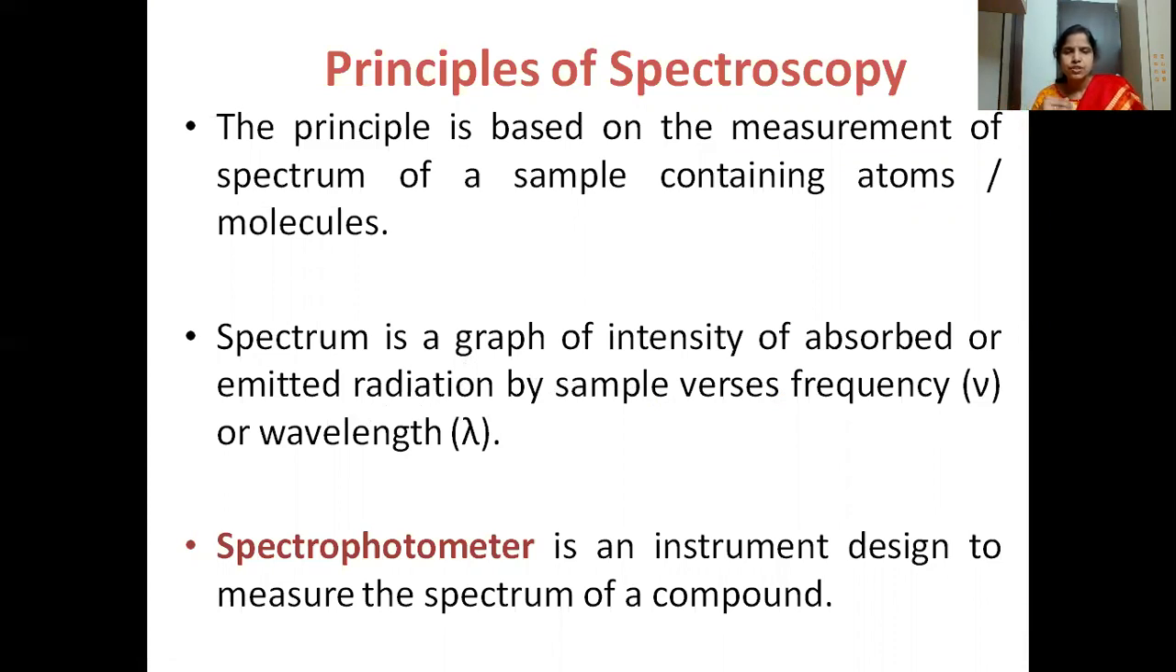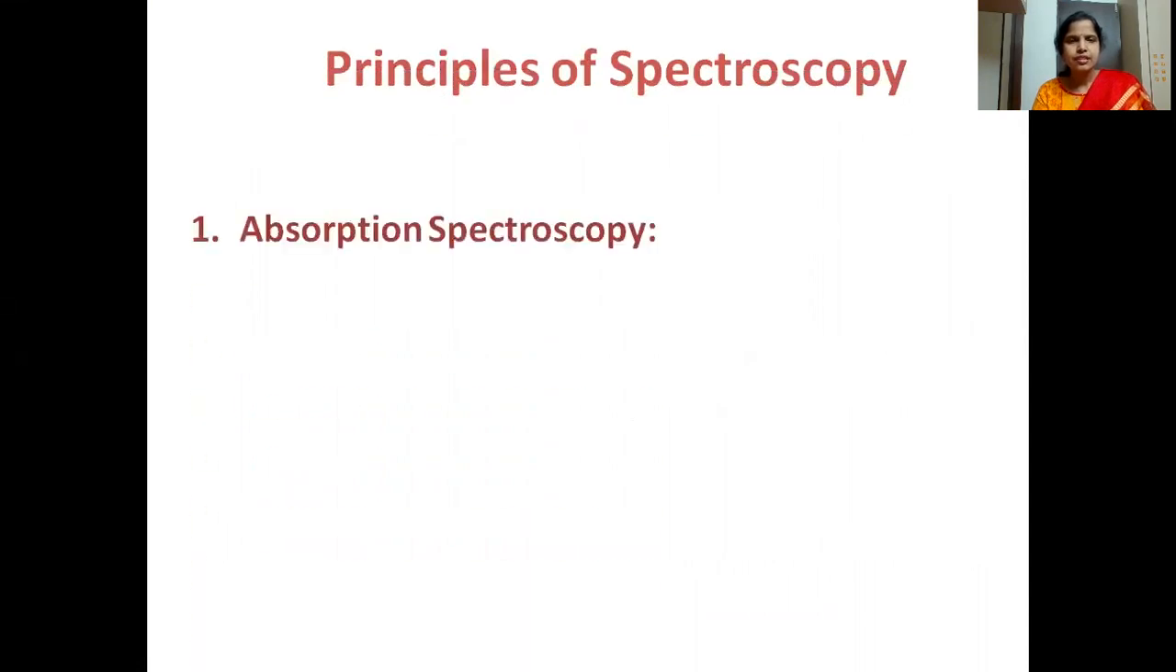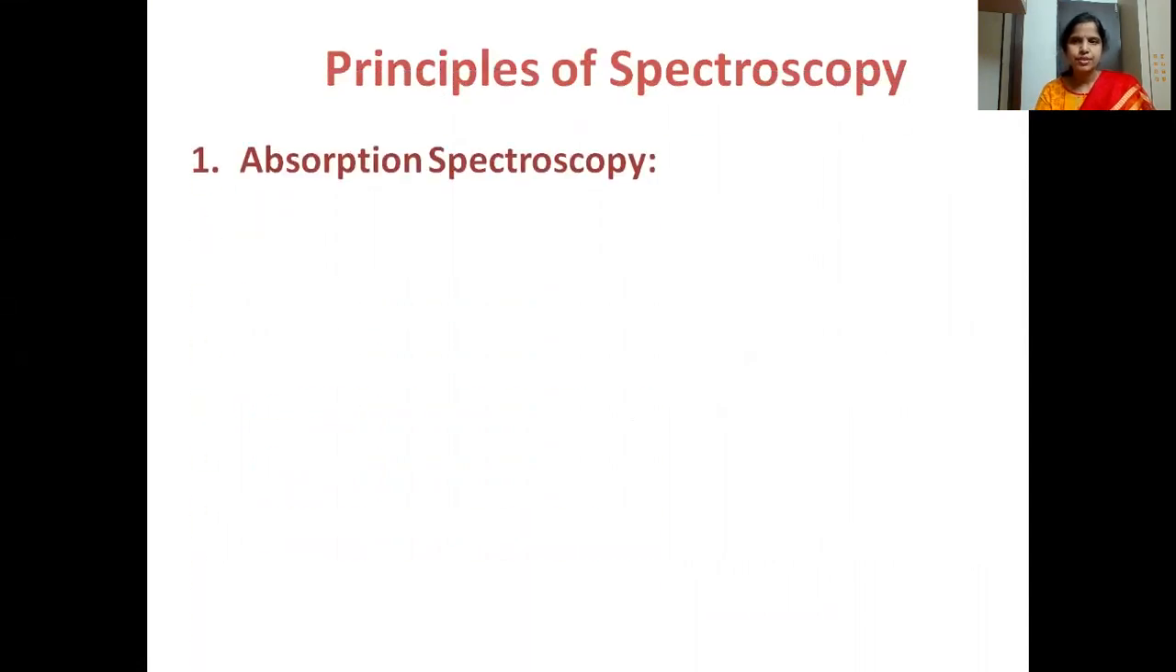In the spectrum, or the graph, we take frequency or wavelength on the x-axis, and on the y-axis we have the intensity of the absorbed or emitted radiation. The instrument we use for the study of these spectra is known as a spectrophotometer. As I said, the molecule may either absorb or emit radiation. So first we'll see the absorption type of spectroscopy.